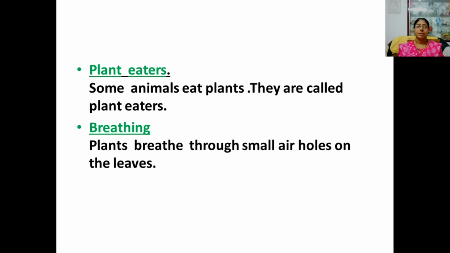Next, breathing. Plants breathe through small air holes on the leaves, but animals have special organs for breathing. Human beings have nose. Insects have air holes on their body. Fish has gills, and other animals breathe through the lungs.